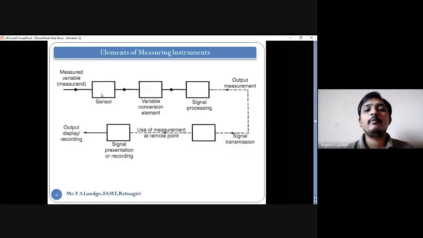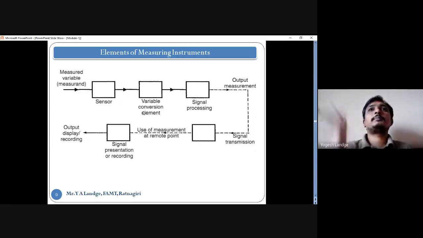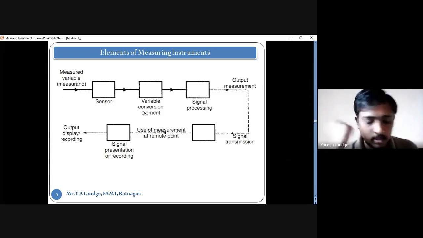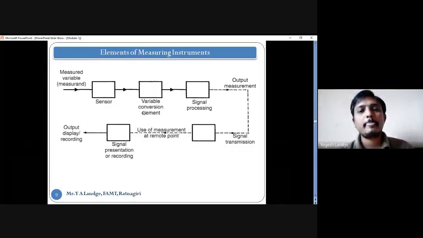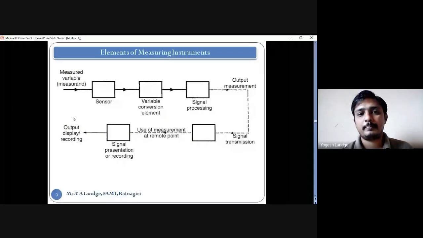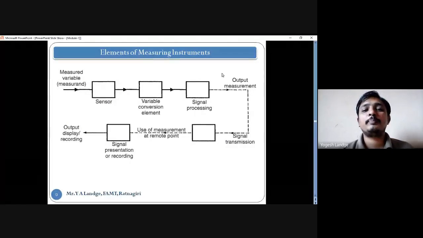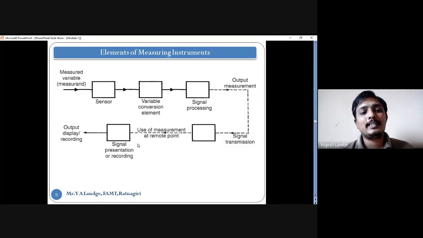Then there is the variable conversion element, here the expansion of the mercury. Then signal processing, output measurement, transmitting the data, collecting and recording the data, and you get it on a display. So these are the elements of measurement: sensor, variable conversion, signal processing, signal transmission, and signal presentation. Now, let's take the example of the liquid thermometer.